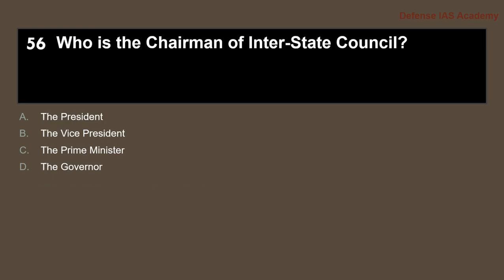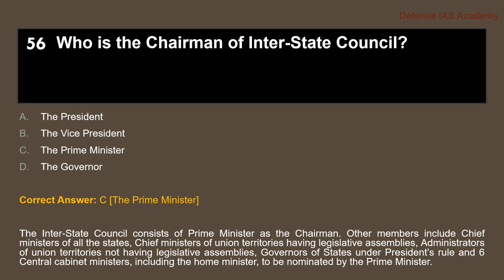Who is the chairman of the Interstate Council? The answer is option C, the Prime Minister. The Interstate Council consists of the Prime Minister as chairman.